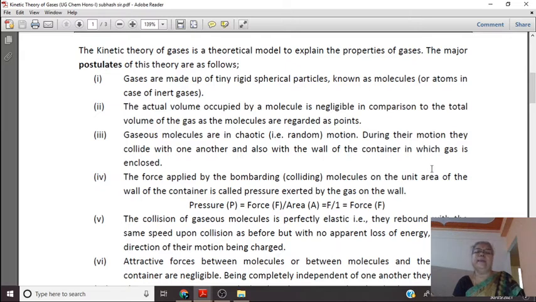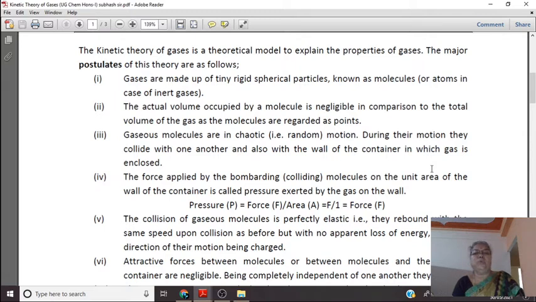and they formulated their theory as the kinetic theory of gases. And all of you know there are many gas laws, and already you have studied Boyle's law, Charles' law, Avogadro's law, Graham's law of diffusion. In this chapter you have to also learn all these gas laws.